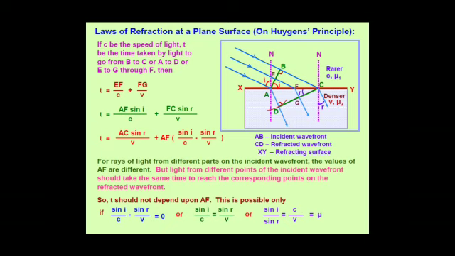AF will be different for the different rays emerging from the incident wavefront AB, but the time taken by all to reach the refracted wavefront will be the same.